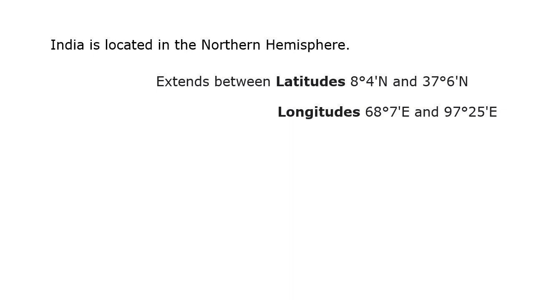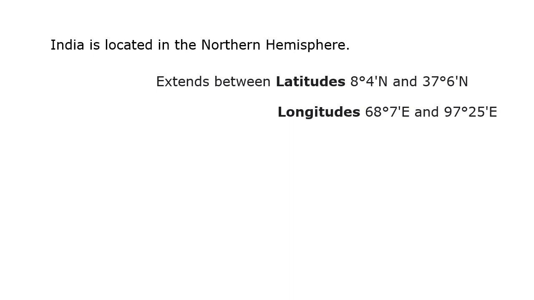But when we come to its extension, explained in terms of latitudes and longitudes, which are imaginary lines, it is stated that India extends from 8 degrees 4 minutes north latitude to 37 degrees 6 minutes north latitude, and from 68 degrees 7 minutes east longitude to 97 degrees 25 minutes east longitude.